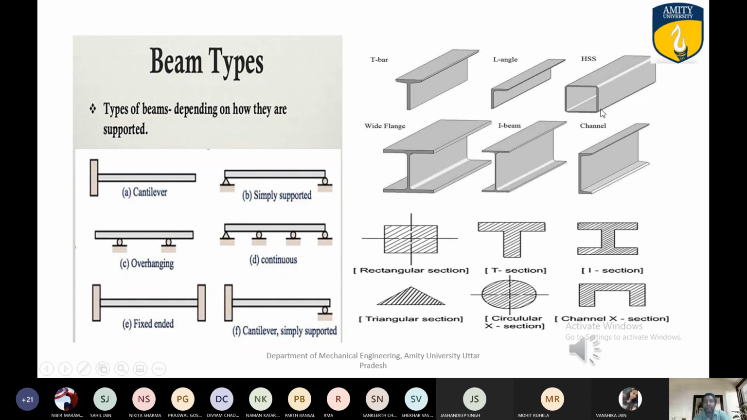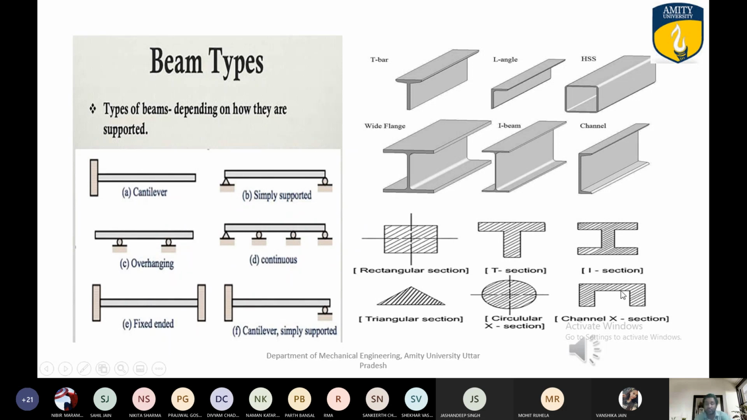And the channel, any channel, is made of HSS. HSS means high speed steel material. So the channel is like that, and the I beam is like that. These are the cross sections. When we are solving the numerical, then we have to make the cross sections like that.